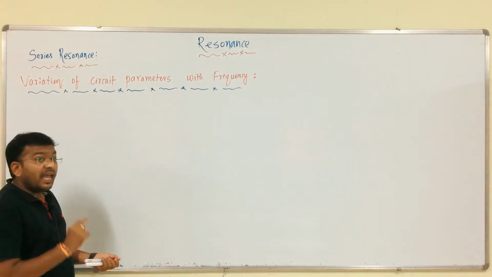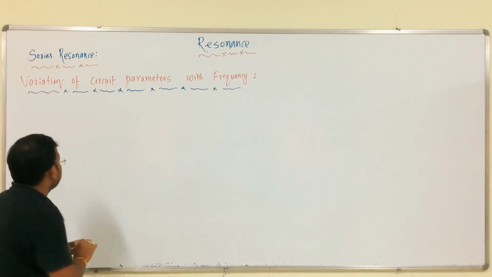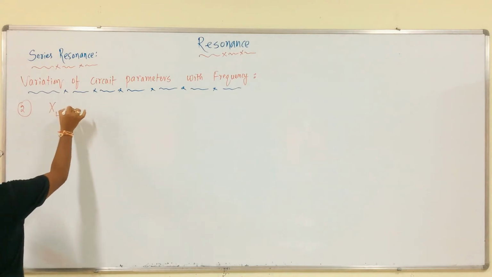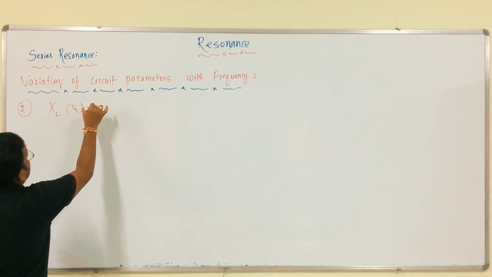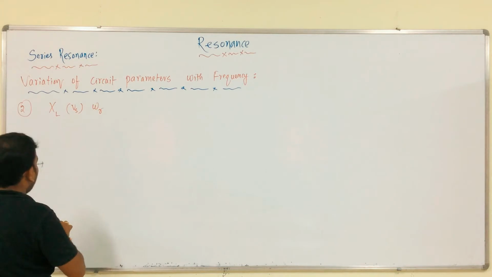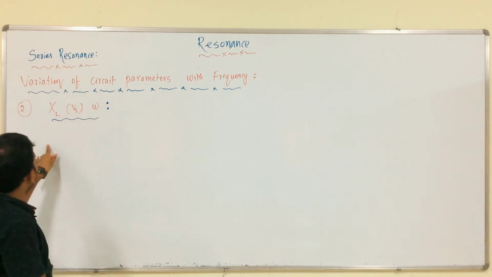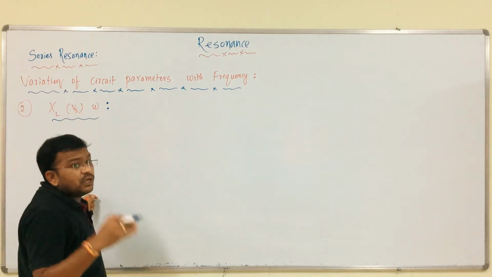Next, second one is inductive reactance versus frequency, XL versus frequency. We are not dealing with respect to omega; we are only varying the frequency from 0 to infinite.